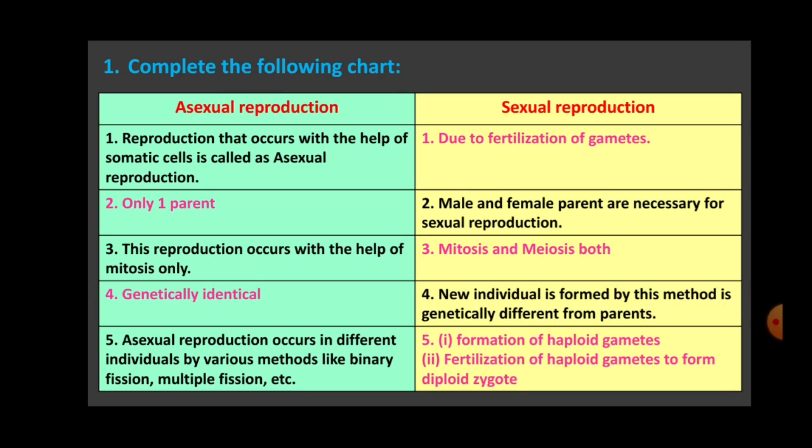Second point is fertilization of haploid gametes to form diploid zygote, right? So first the number of chromosomes becomes half, and then the gametes fertilize, they unite, and thus the diploid zygote is formed. I hope you have written the answers.